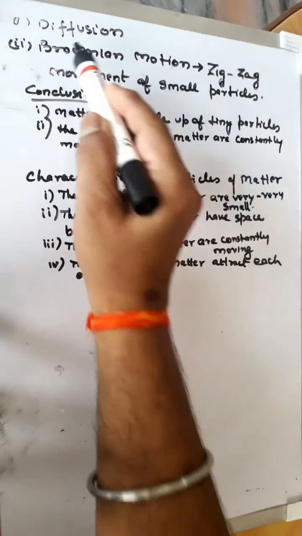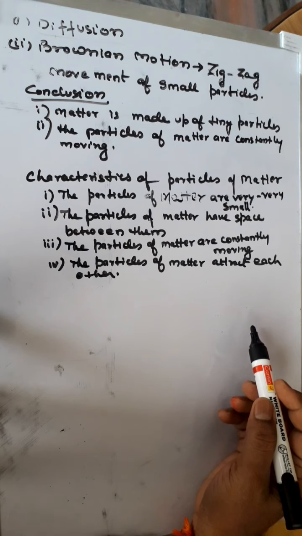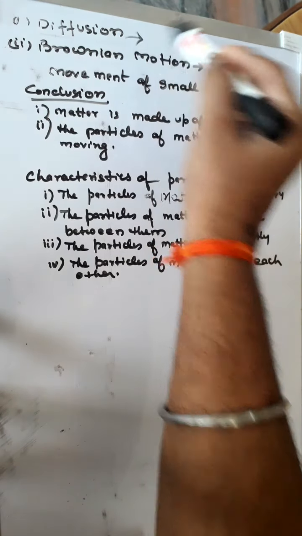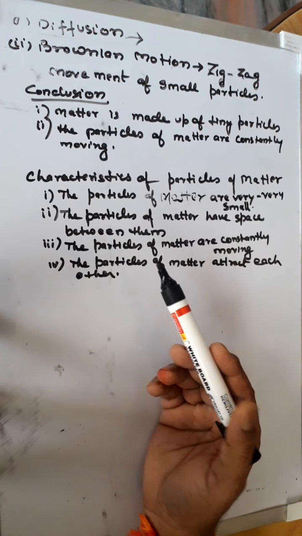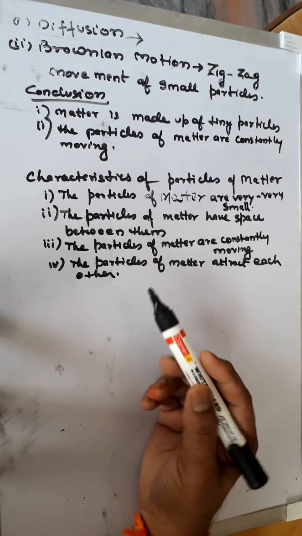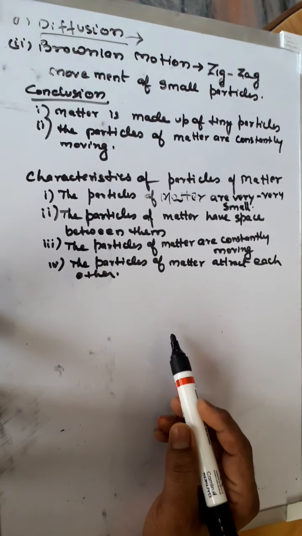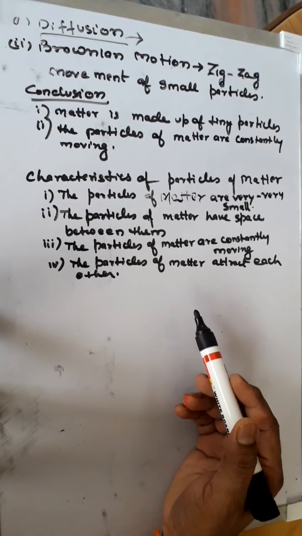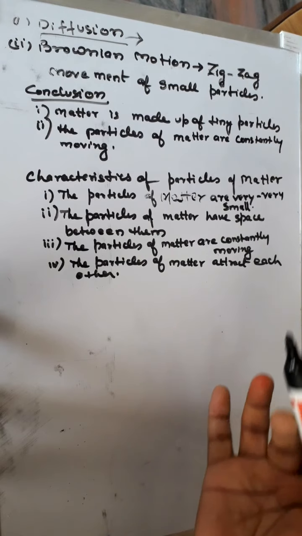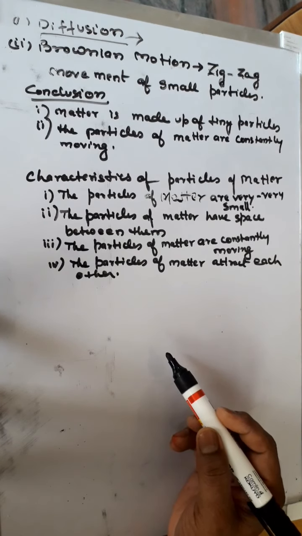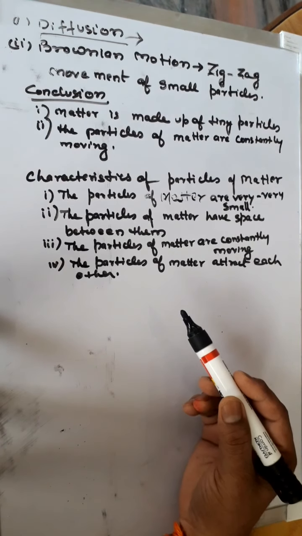Another example of diffusion is, suppose we light an incense stick in the corner of a room, we feel the smell, that is the fragrance of this incense stick even if we are sitting away from it. Another example, suppose some food is being cooked in the kitchen, we are able to sense the smell even if we are sitting away from it. So these are examples of diffusion.